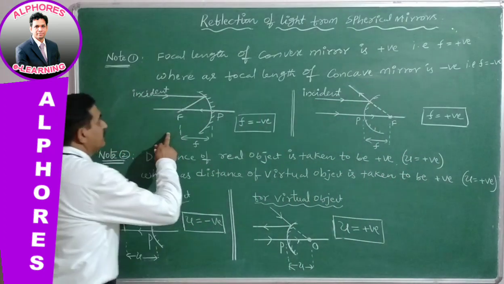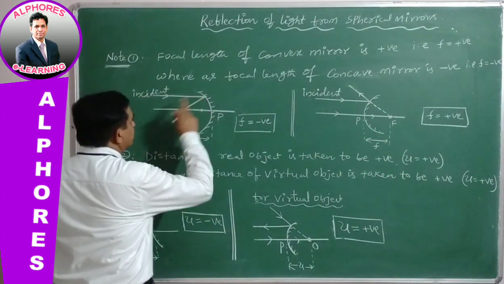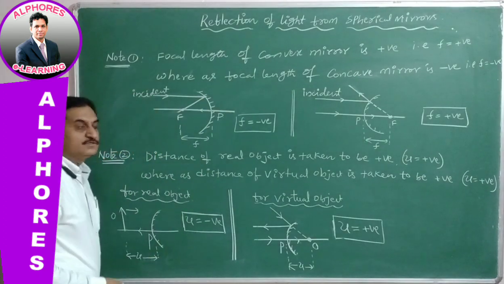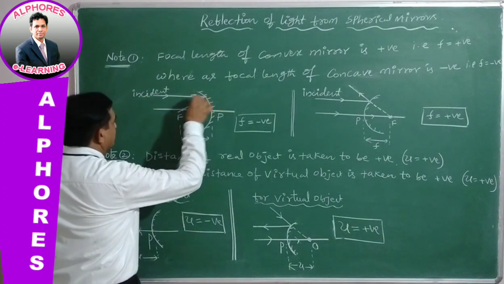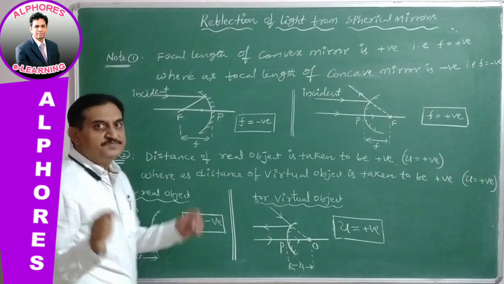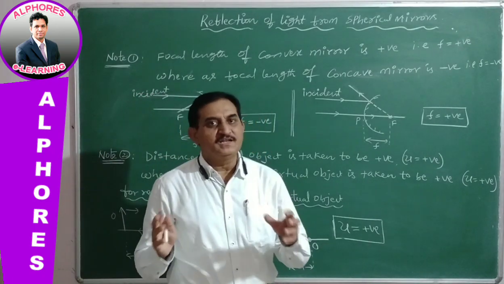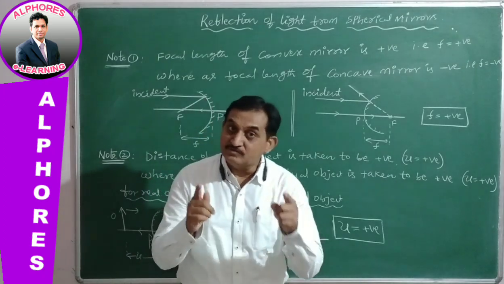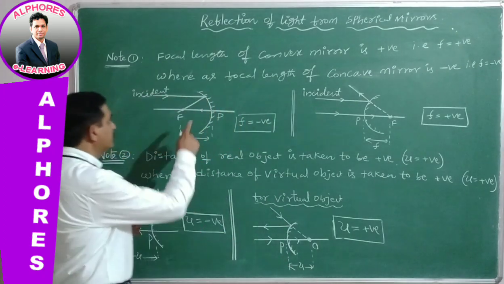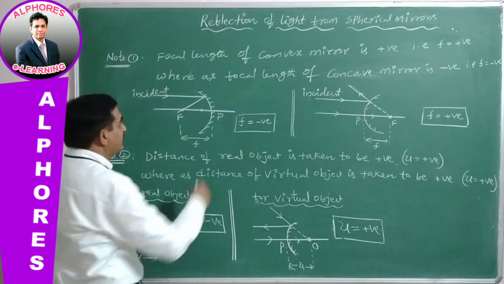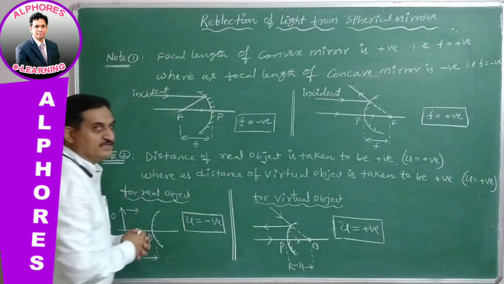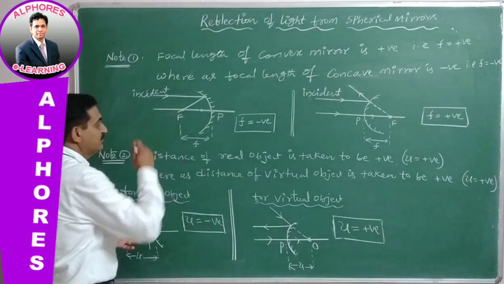Let us see. Here the light is incident on the concave mirror. After reflection, suppose you consider the object is at infinity, meaning a parallel beam of light parallel to the principal axis is incident on the concave mirror, undergoes reflection and focuses at the focus point.